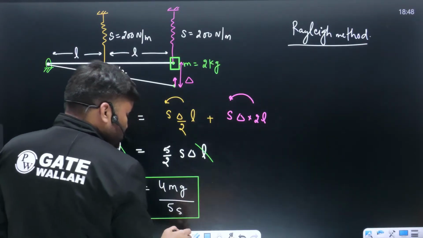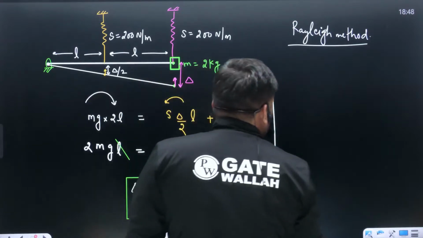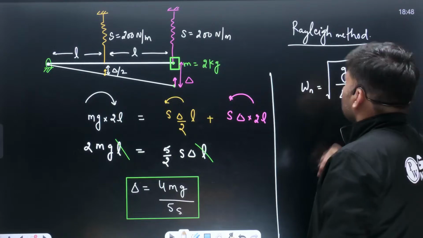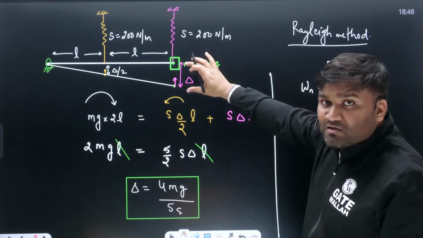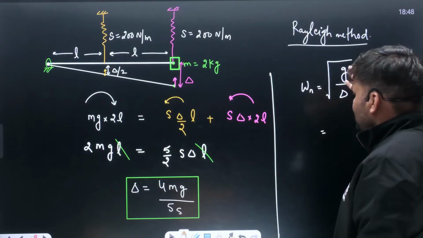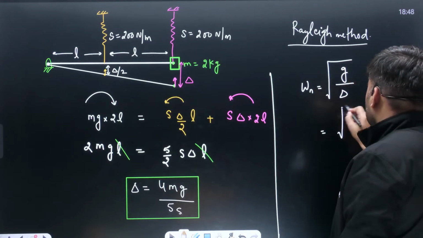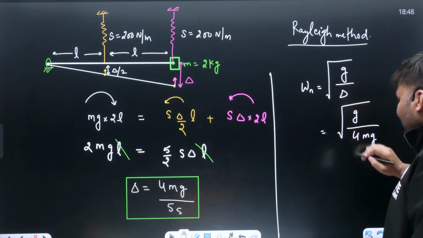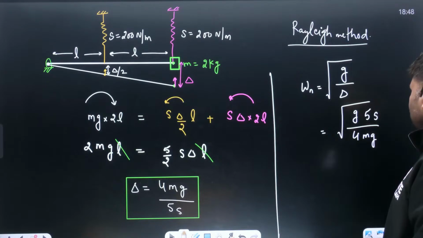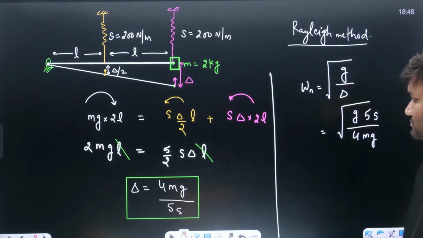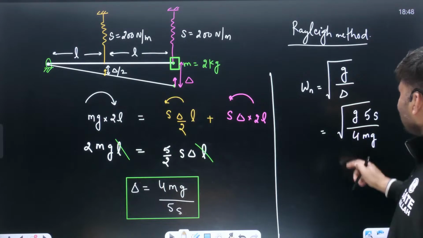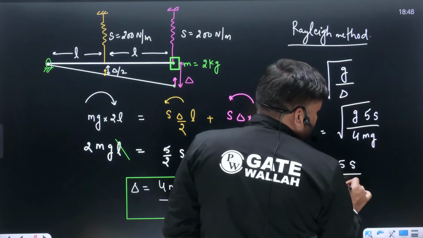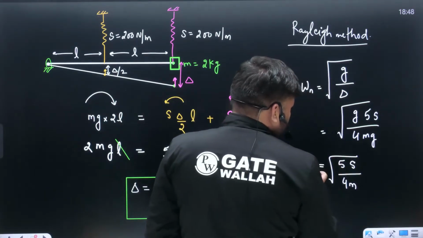Delta value is known to you. How do you write omega n, beta? Omega n can be written as under root g by delta. Delta value is known, deflection of the mass is known. Put down the value here. Under root g by delta is how much? This is under root g divided by delta, which is 4 mg divided by 5S. It goes up, this is 5S. g gets cancelled. What will be left? 5S divided by 4m under root. This is omega n.